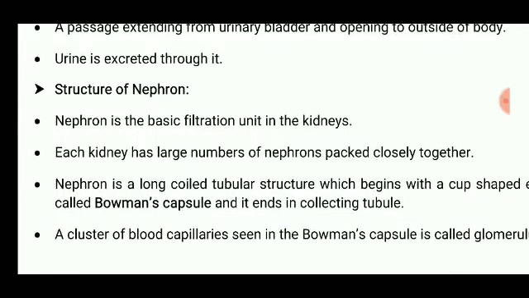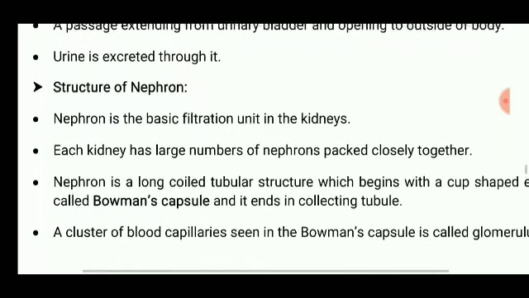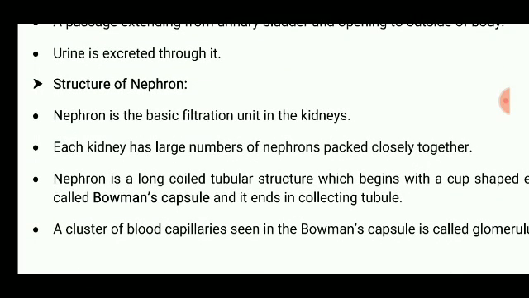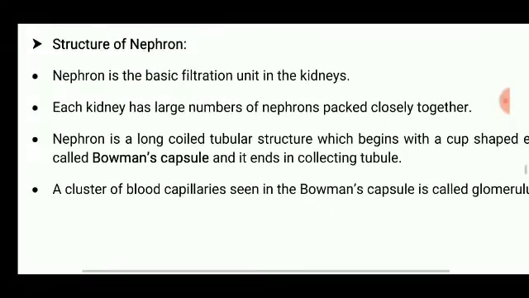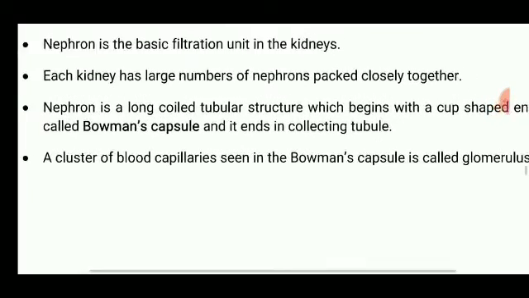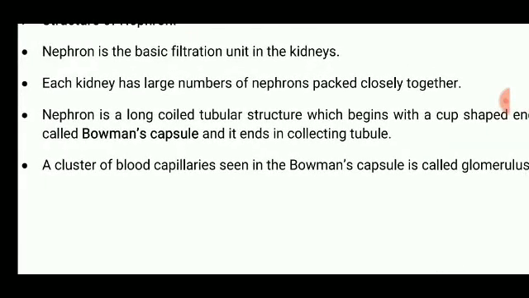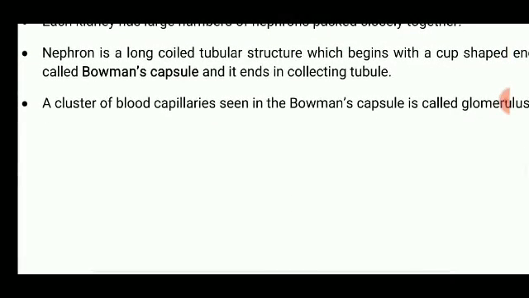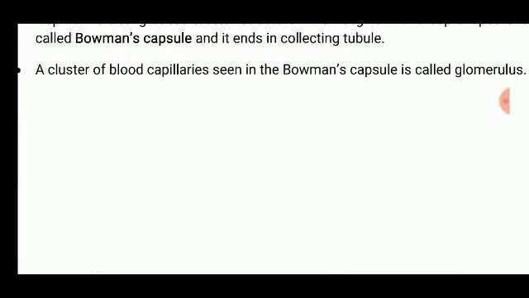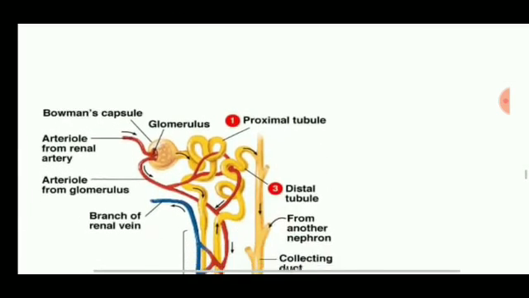Inside the kidney, there are a number of nephrons, maximum 10 lakh nephrons in each kidney. Each kidney has a number of nephrons packed closely together. Nephron is a long coiled tubular structure which, beginning with the cup-shaped end called Bowman's capsule, ends in a collecting duct. A cluster of blood capillaries seen in the Bowman's capsule is called glomerulus.